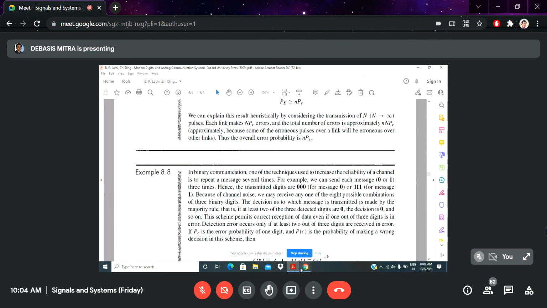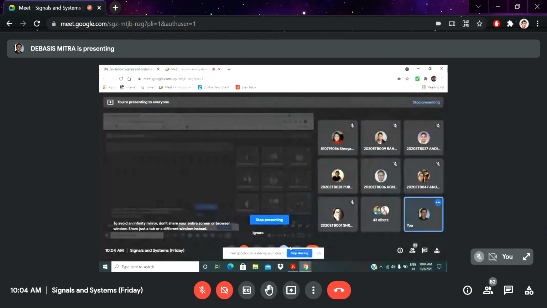So everybody first of all, tell me, has everybody got this book? Yes, sir. If anybody has not, please share with your friends. It is a very well-known book in analog digital communication as well as signals and systems. Different types of mathematical things are there, so please read this book very carefully.